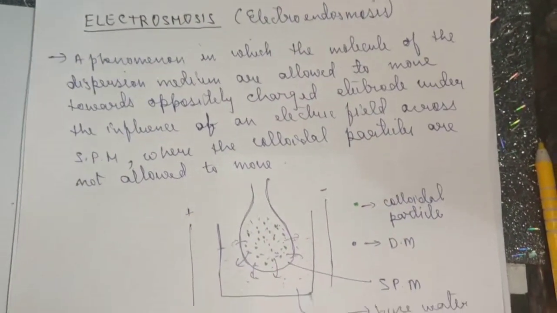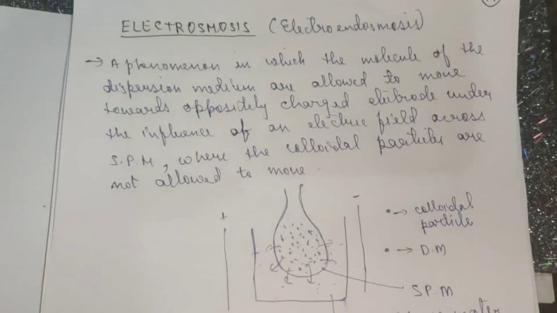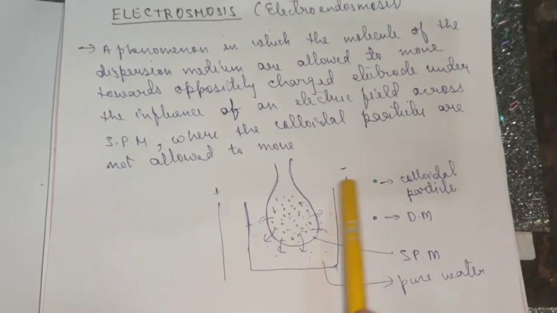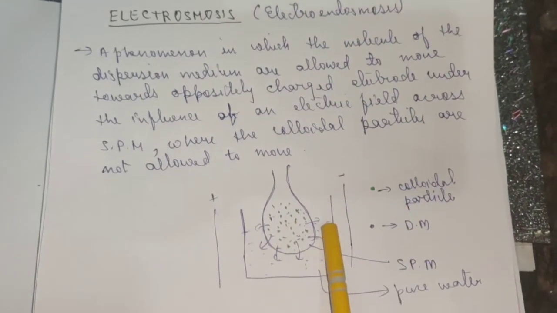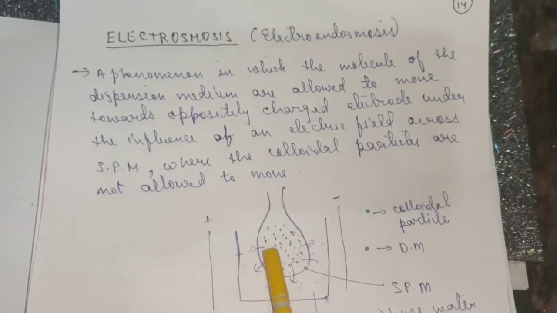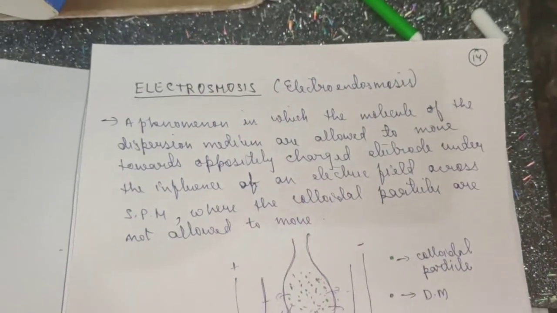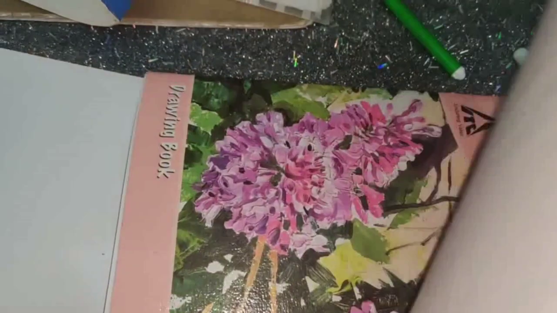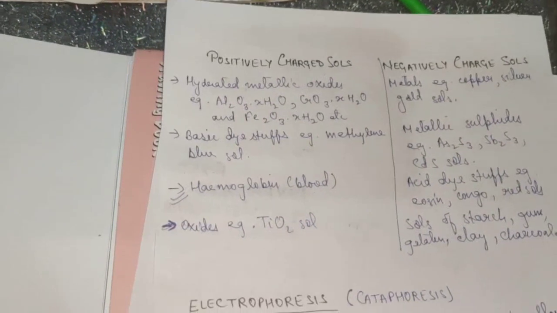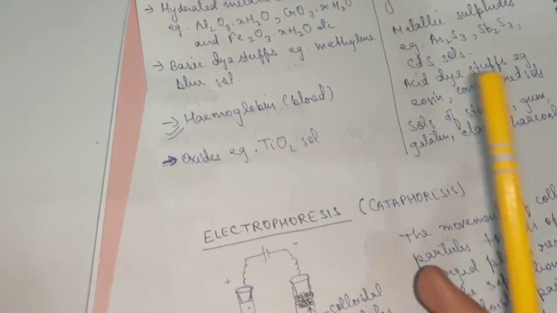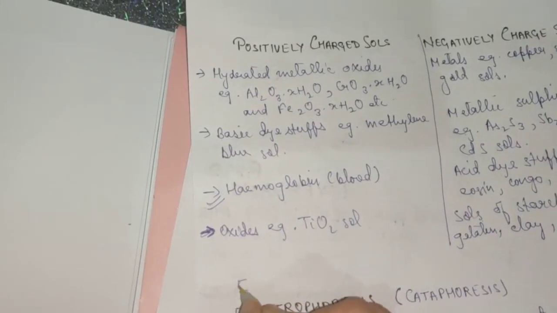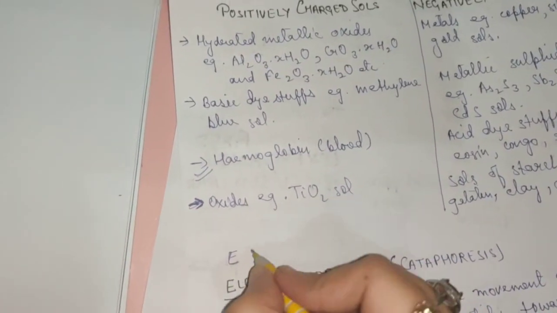So children, this was just a simple diagram to make you understand electroosmosis. Otherwise, it involves a complicated diagrammatic representation. So you don't have to draw this in your exam. This was just to make you understand. So basically, electroosmosis and the other property that I discussed with you, electrophoresis, these two fall under electrical properties.